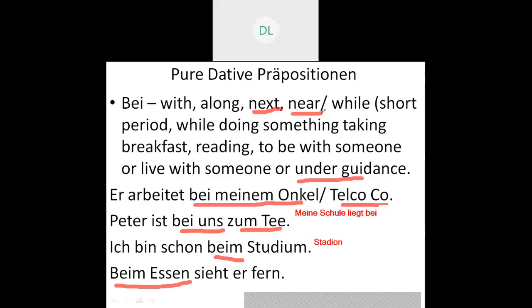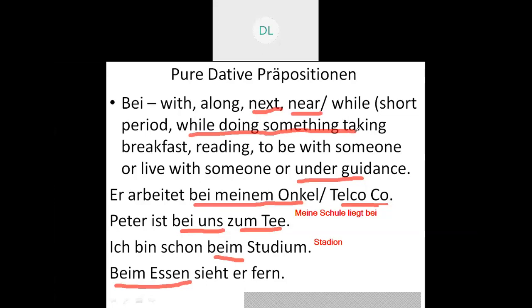On the same lines, that is while eating, while reading, while writing. See the last sentence, beim Essen sieht er fern. That is, during food or during eating, he watches TV. So that is for a short period. Or the other meaning is while doing something, or taking breakfast, that is, beim Frühstücken lese ich eine Zeitung.